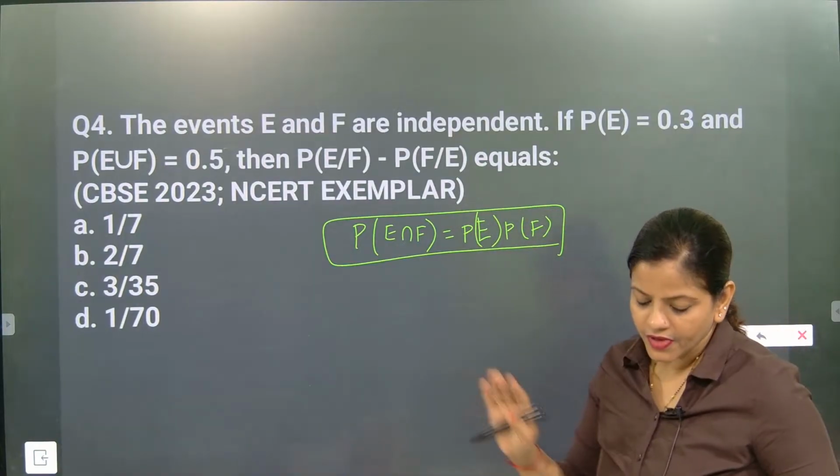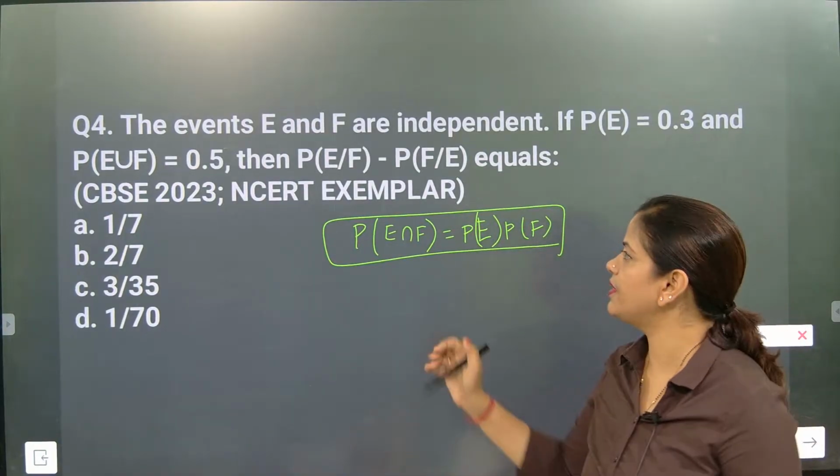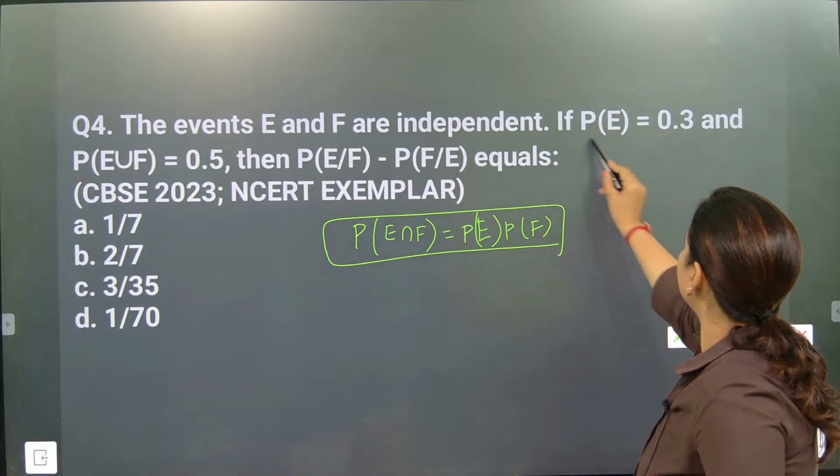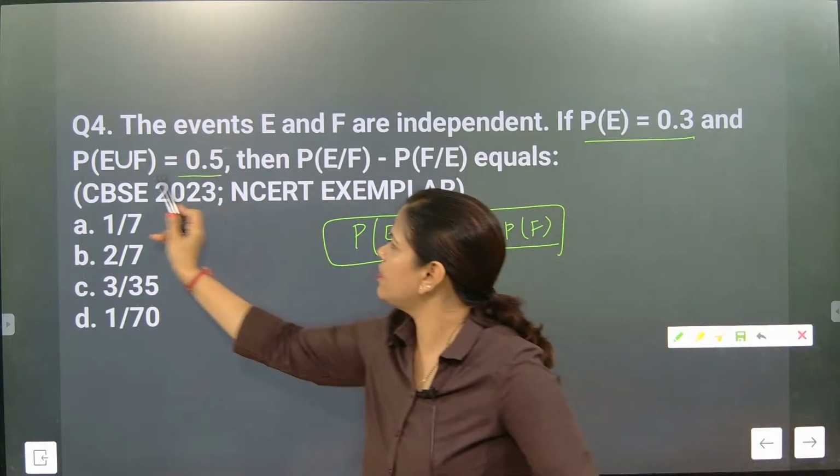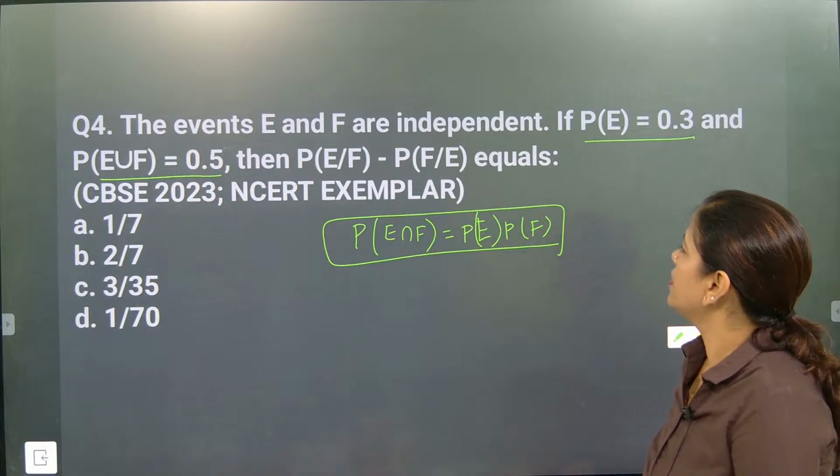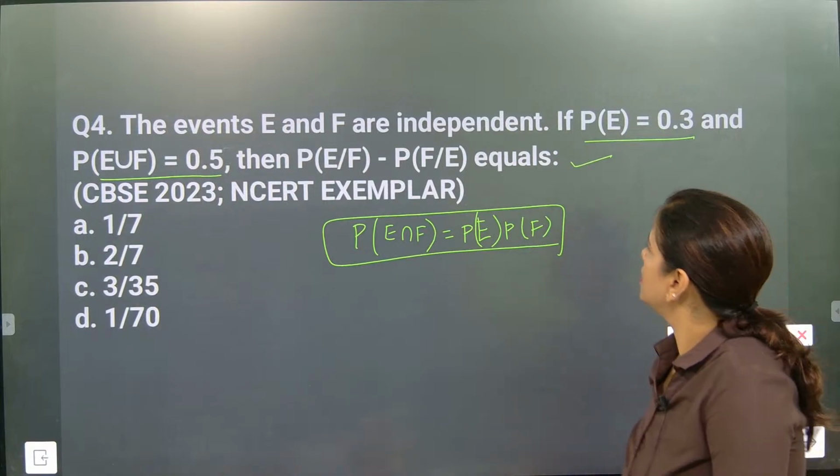Now come on, Tanishri, what work do we have to do for independent events? They told us that for independent events, P of E is given and P of E union F is given. Now this will be equal to. Come on, try this question.